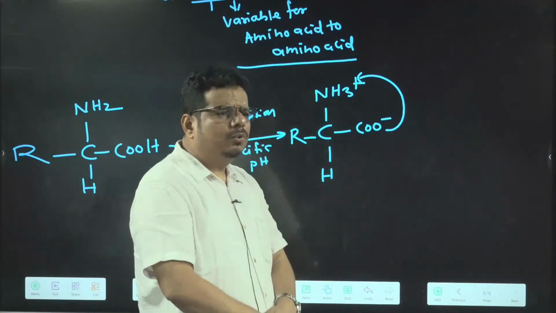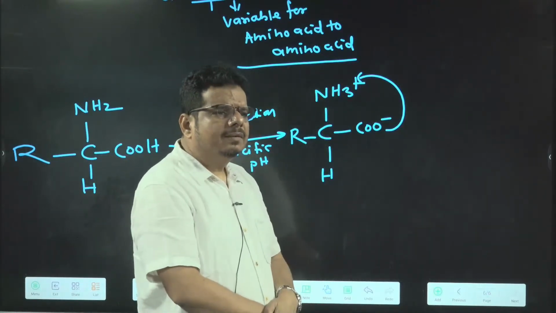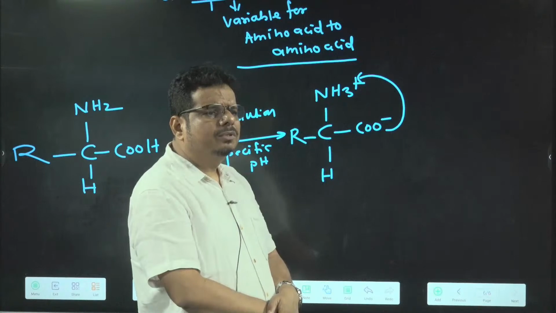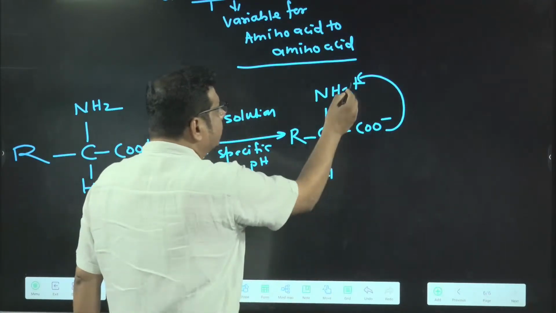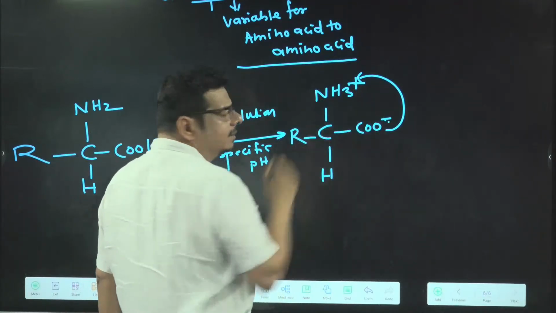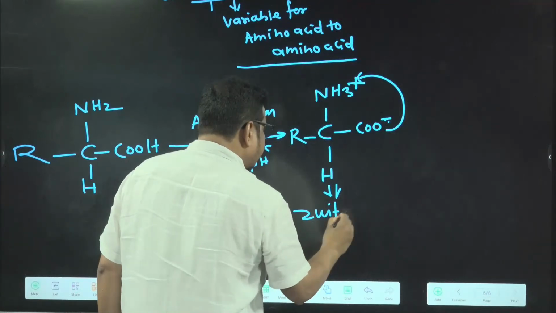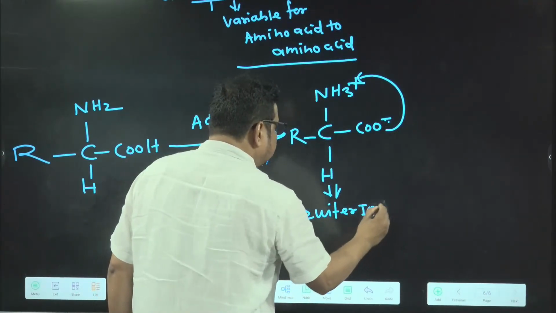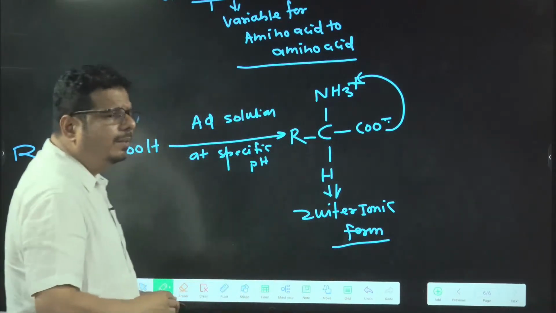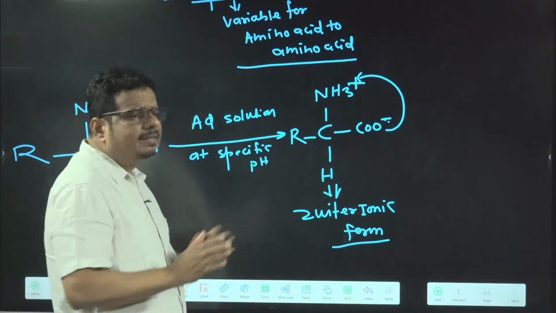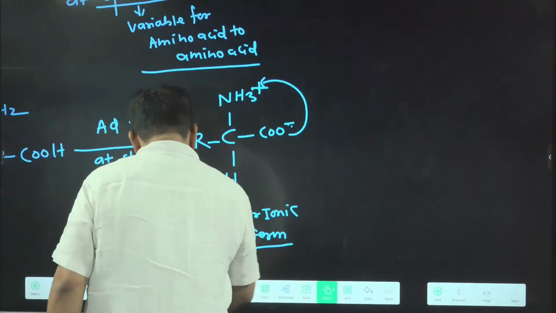Hydrogen has electron and proton, na? So electron remains here, proton went there. Got the idea? Understanding the idea? So it becomes COO minus and that becomes NH3 plus. So both positive and negative charge is existing or not here? Yes, na? So can we say this is which form? Zwitterionic form. So amino acid exists in a zwitterionic form at a specific pH, and that pH is variable from amino acid to amino acid. Now I am just moving ahead.